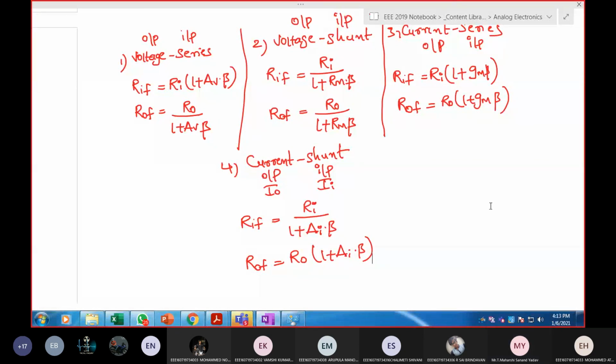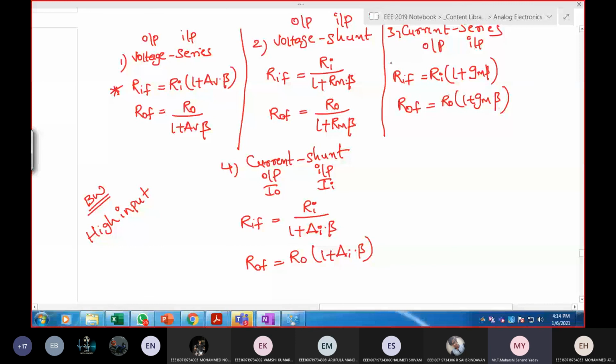Any more doubts? Sir, in practice, which one is more efficient connection? We can't say like that. Depending upon the application, it varies. If my main application is to have more bandwidth, I need to choose accordingly. Suppose I want high input impedance, check the cases where high input impedance happens.